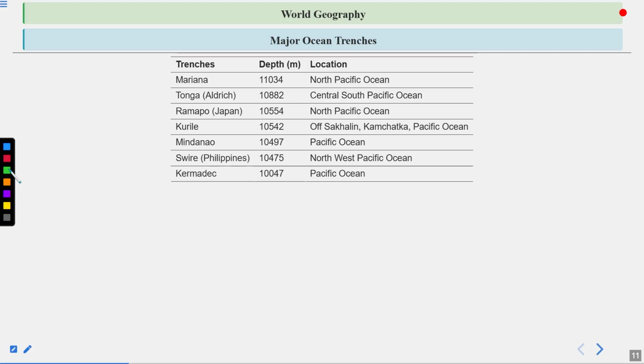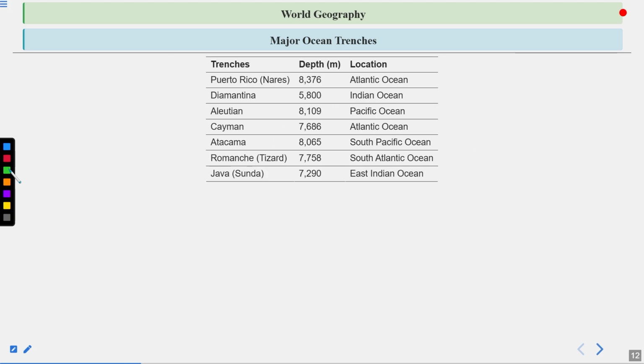Then Mindanao is 10,497 meters deep, found in the Pacific Ocean. Sur, that is Philippines, is 10,475 meters deep and found in the Northwest Pacific Ocean. Then Kermadec is 10,047 meters deep, found in the Pacific Ocean. So these are the major oceanic trenches.